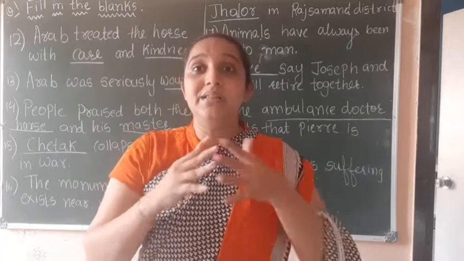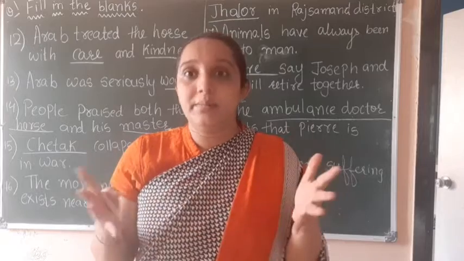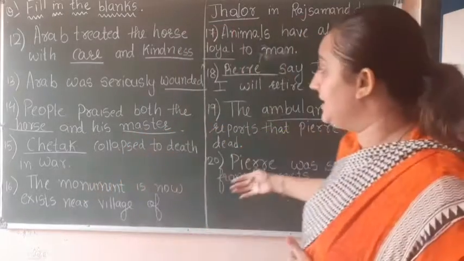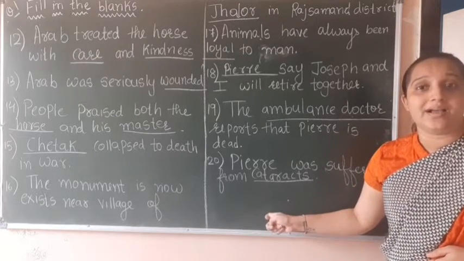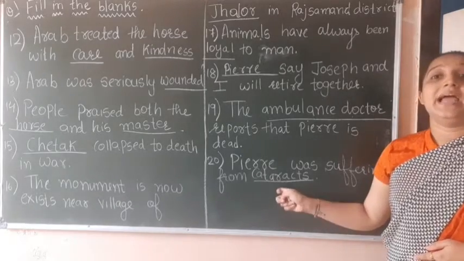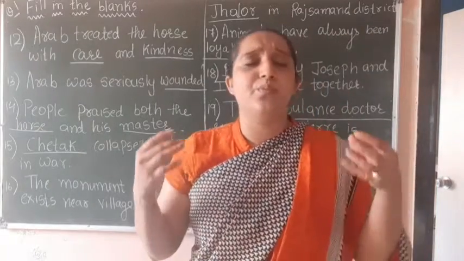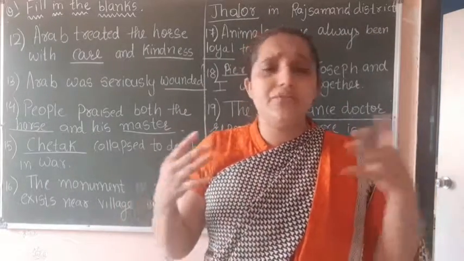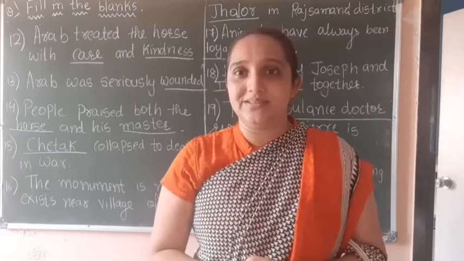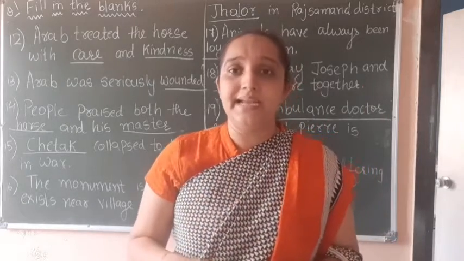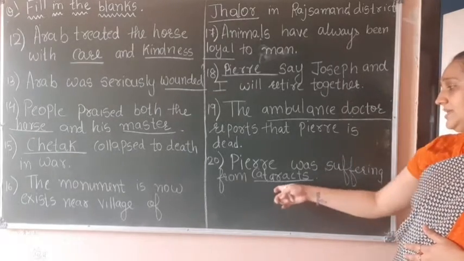So the bond between these two, Joseph and Perry, was notable, right? As he helped his master so well, even though he was blind, he was still able to do his work. And in the same way, Perry helped Joseph so much. He gave Joseph love, kindness, care, everything, right? When they used to look into each other's eyes, it seemed like they were talking to each other. There was such a bond between them, right? So we can say that Perry was blind as he was suffering from the disease cataracts.